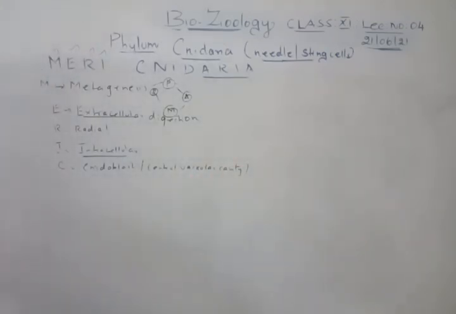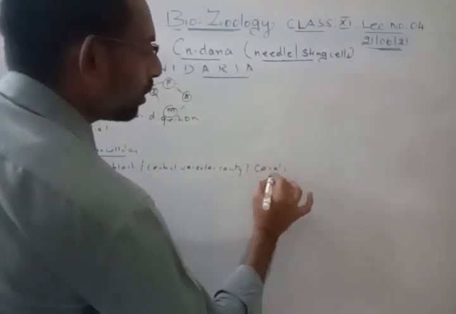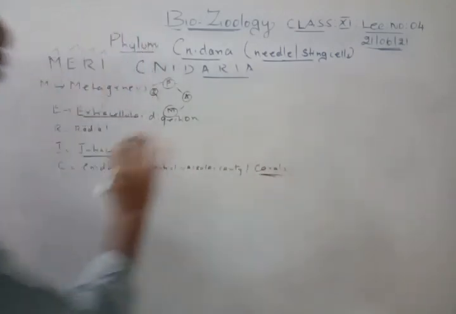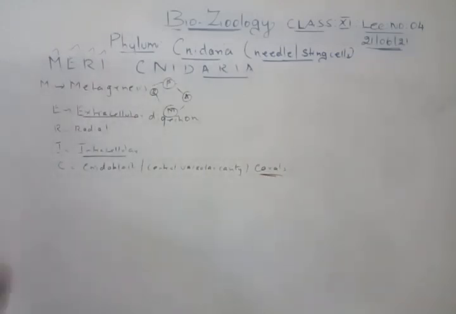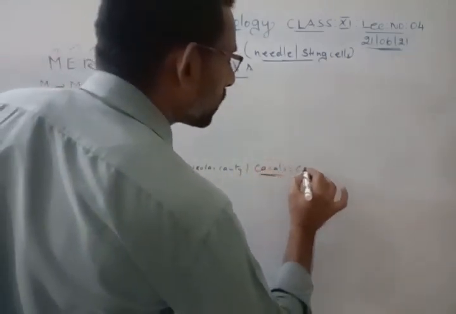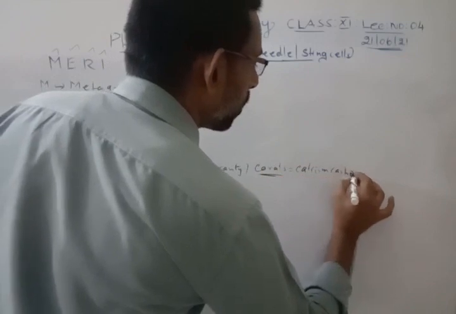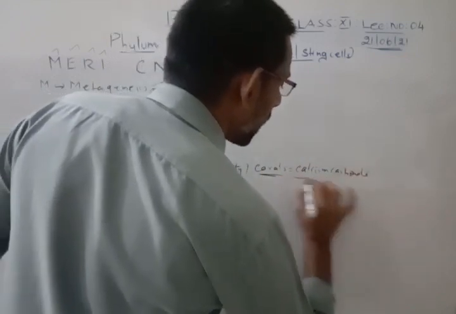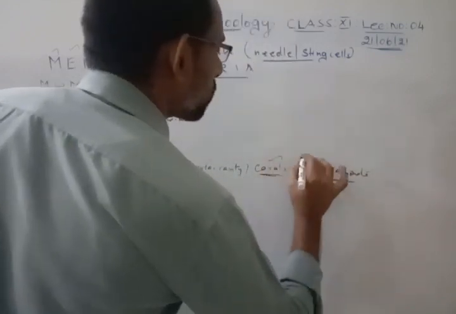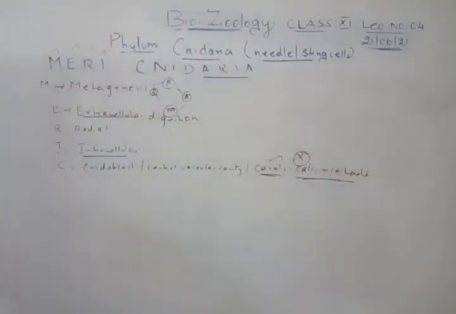And very important in corals: if you see the corals, the outer part is made up of a very hard shell, a skeleton, and that skeleton is made up of calcium carbonate. That skeletal system is made up of calcium carbonate. So this is an important point that you have to understand regarding C.